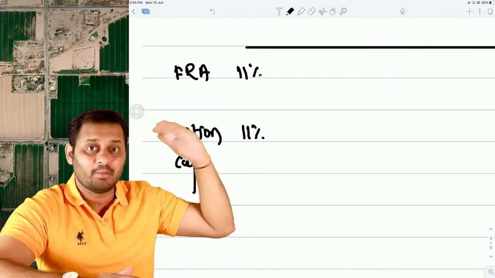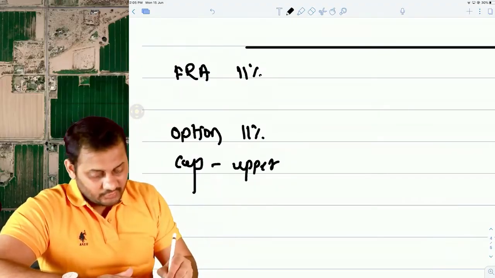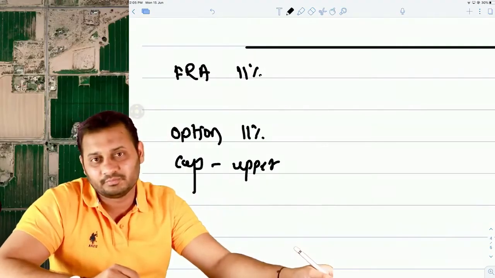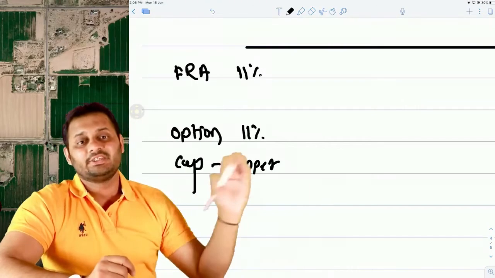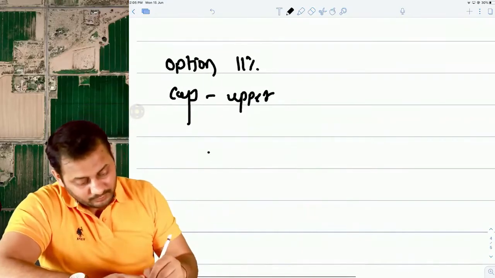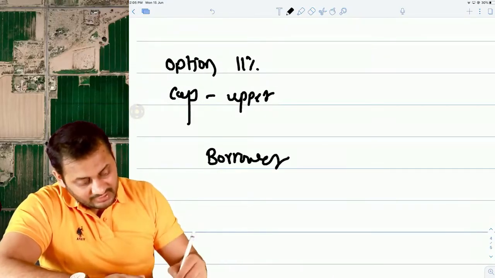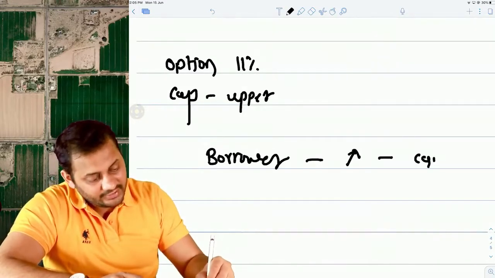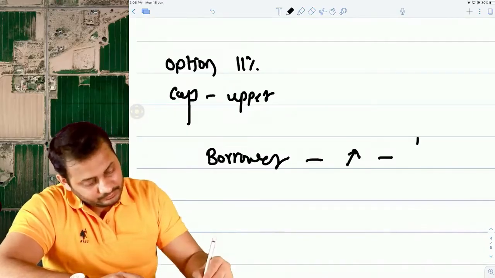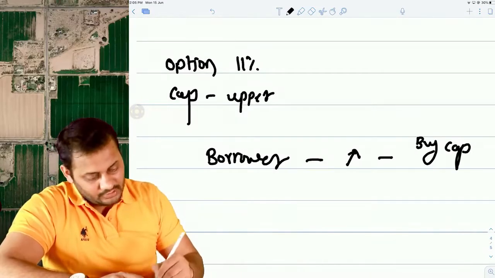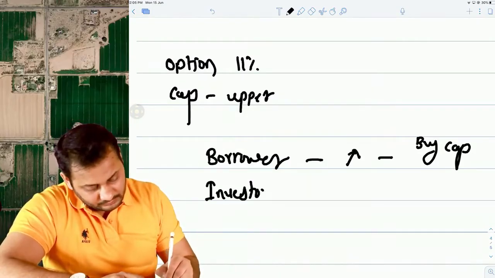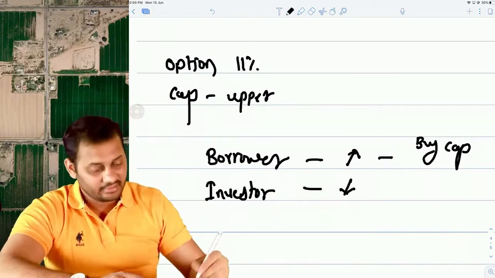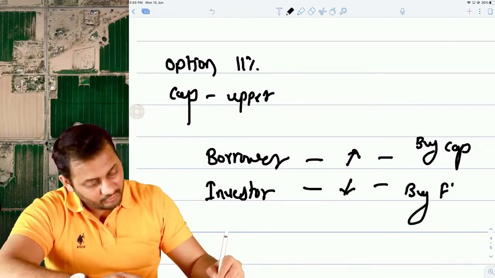Cap means fixing the upper limit. So when we say fixing the upper limit, that means we can take the benefit of all the lower interest rates. This is possible in case of borrowings, because a borrower has a risk of interest rate going up, and that's why he will always buy a cap option. For the investor, the risk is the downfall. The risk is falling interest rate, and for that purpose he will buy a floor option.